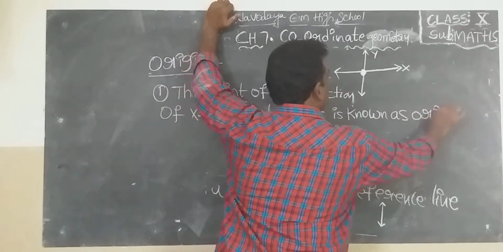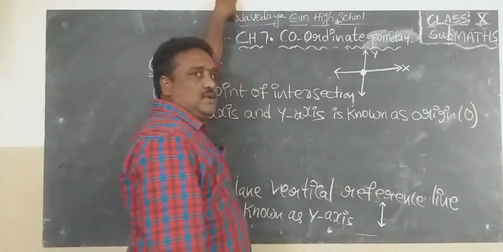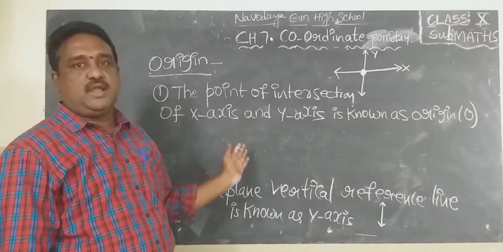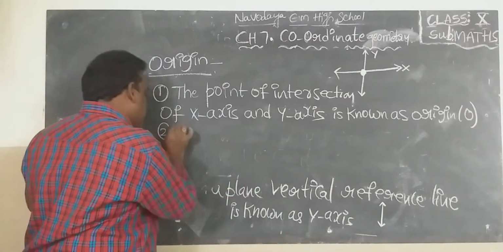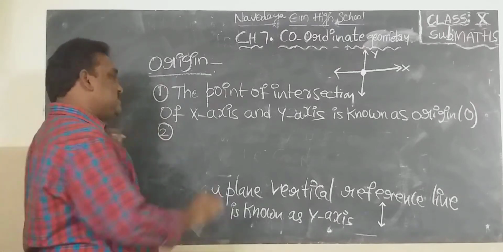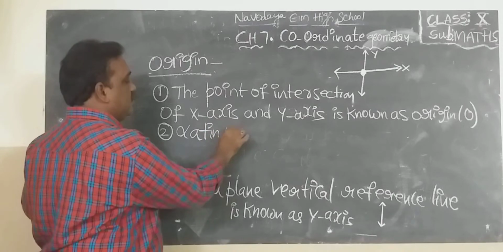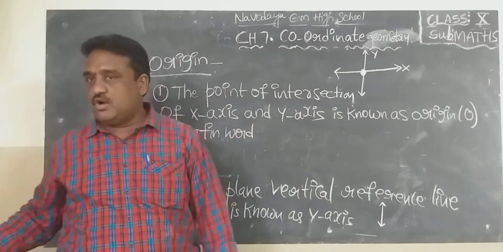And it is represented by O. O for origin. The point of intersection of x-axis and y-axis is known as origin and it is represented by O. Second point about origin: origin is a Latin word.